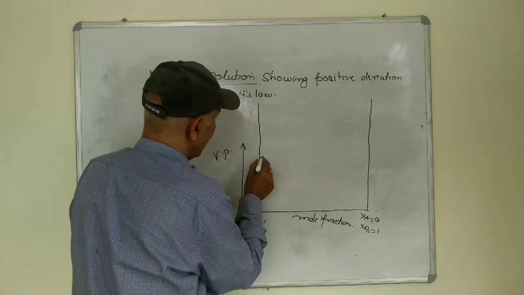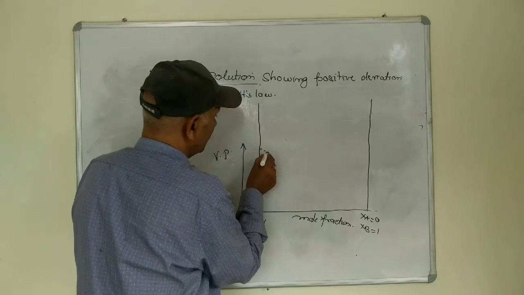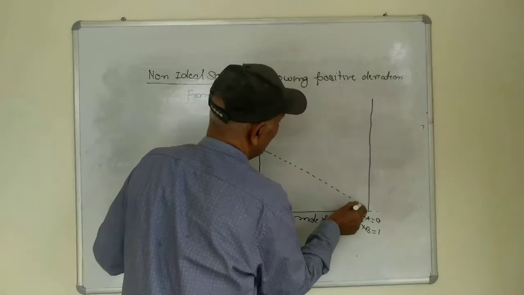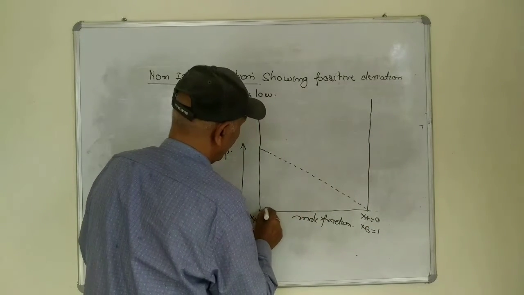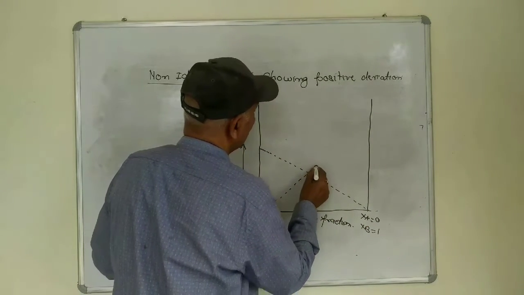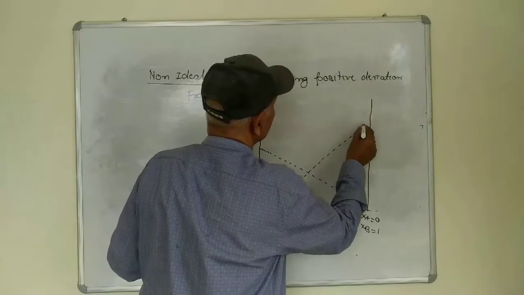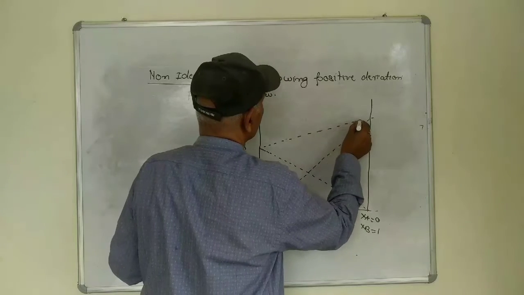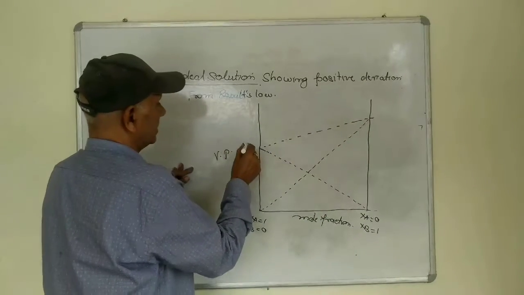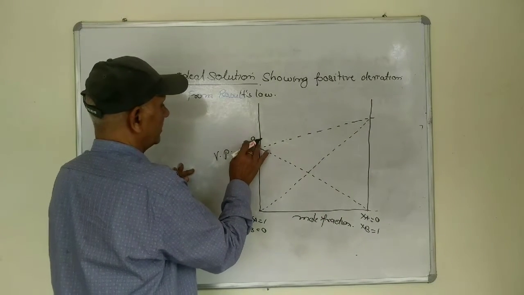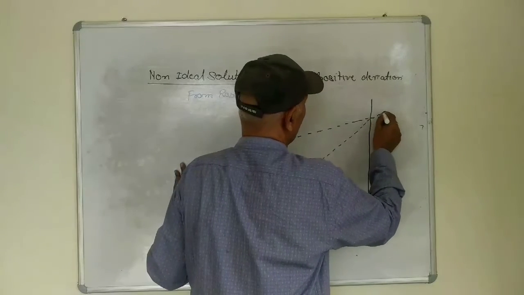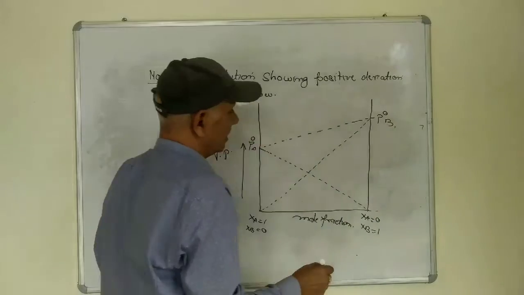According to the Raoult's law, the expected values of the vapor pressure should be directly proportional to this. This is the P naught A, this is the P naught B.